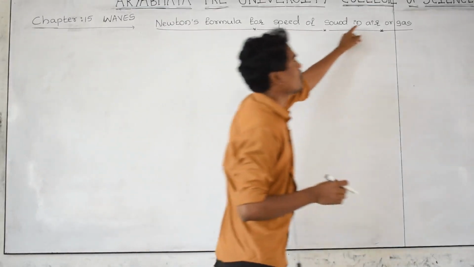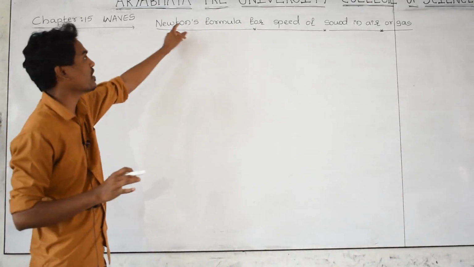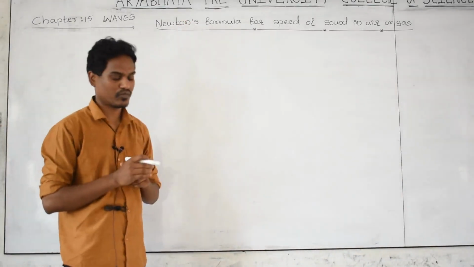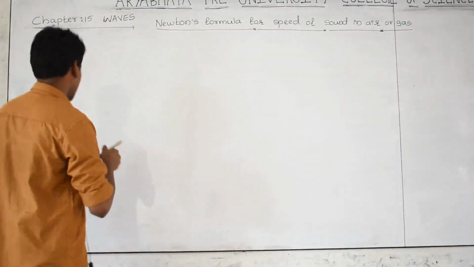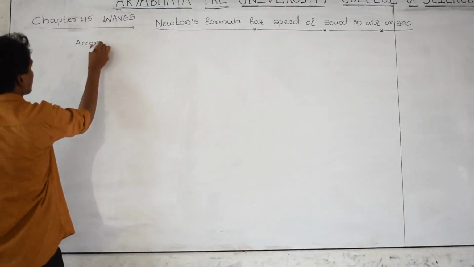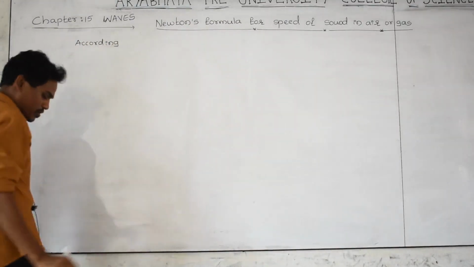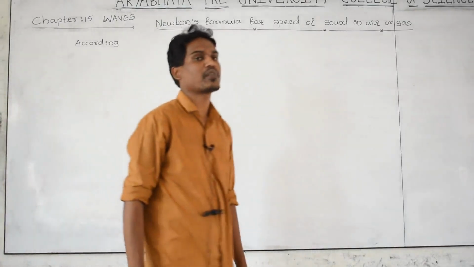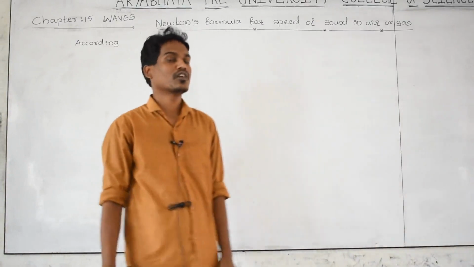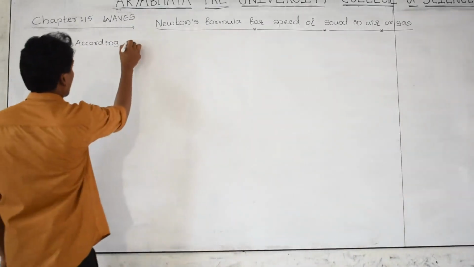The speed of sound in air can be calculated by using one formula. That formula was derived by Newton. That's why the title is Newton's formula. And in the previous class you studied that in gaseous medium or air medium, the speed of sound, means longitudinal wave, can be calculated by using the formula V is equal to root of bulk modulus divided by density of air. According to Newton,